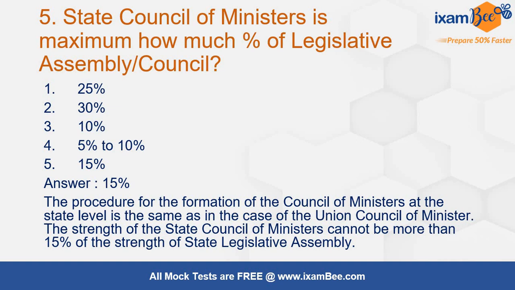They should comprise 50% of the strength. That is what is directly mentioned. Procedure for the formation of Council of Ministers is going to be same as a Union Council of Ministers. So that logic everyone has to apply. There is no change. Basic composition will remain 15% only in that case.